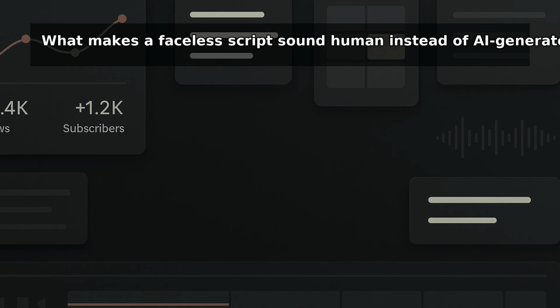I get this question all the time. Devin, what makes a faceless script sound human instead of AI generated? The short answer is this. Human scripts have judgment, texture, and rhythm. AI drafts usually sound too smooth, too balanced, and too generic.